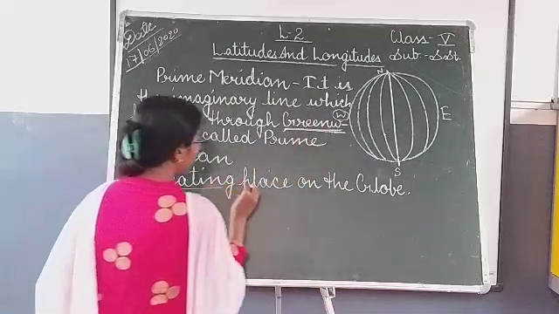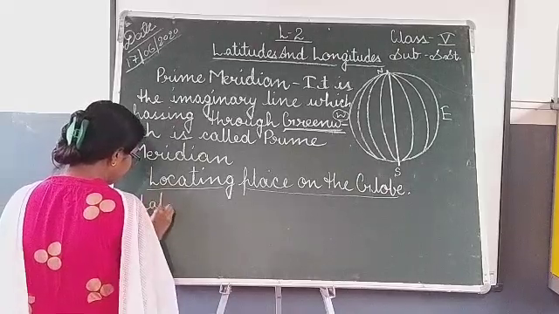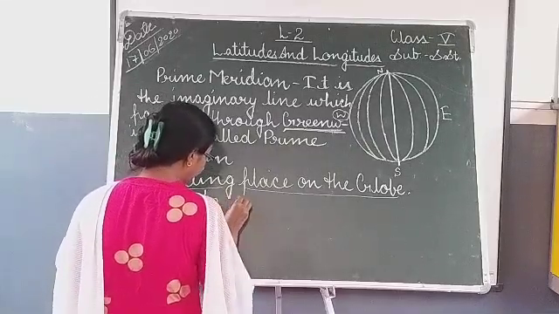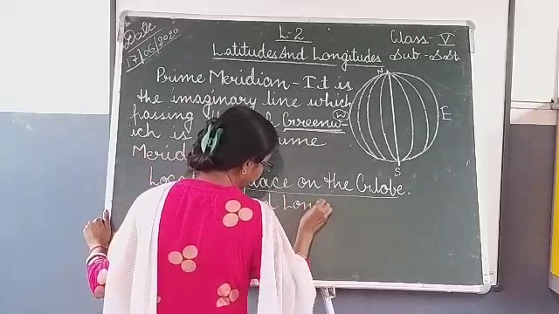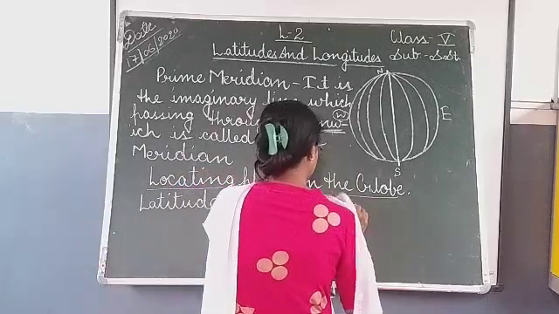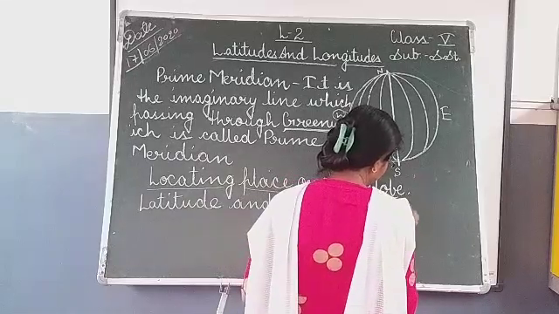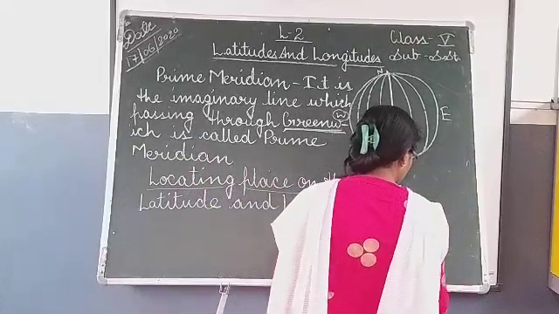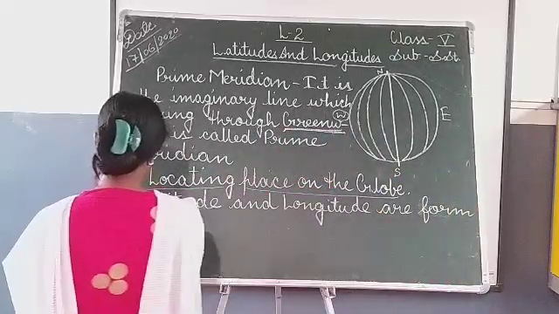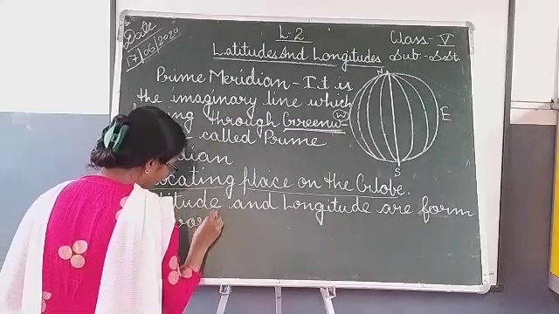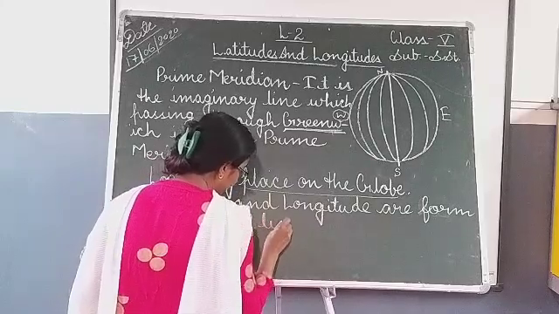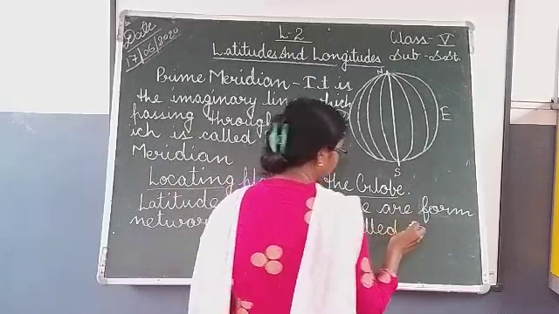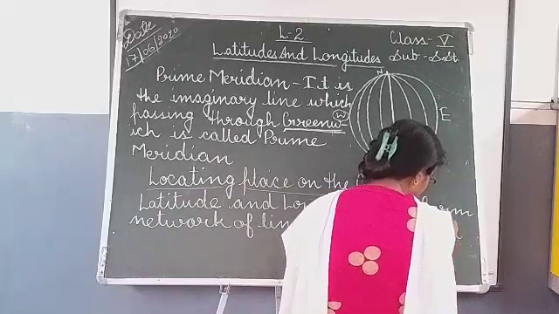Latitude and longitude form a network of lines which is called a grid.